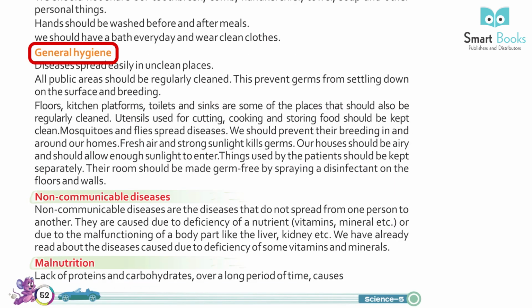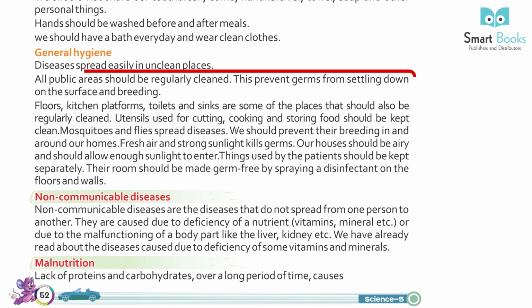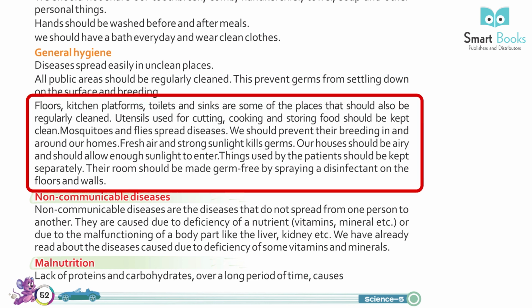General hygiene. Diseases spread easily in unclean places. All public areas should be regularly cleaned. This prevents germs from settling down on the surface and breeding. Floors, kitchen platforms, toilets, and sinks are some of the places that should also be regularly cleaned. Utensils used for cutting, cooking, and storing food should be kept clean.